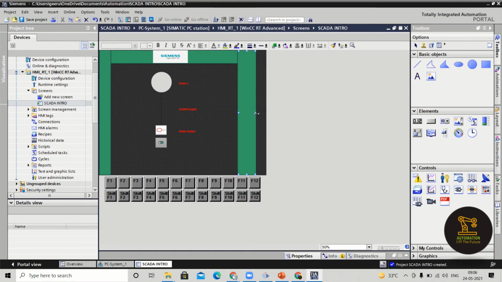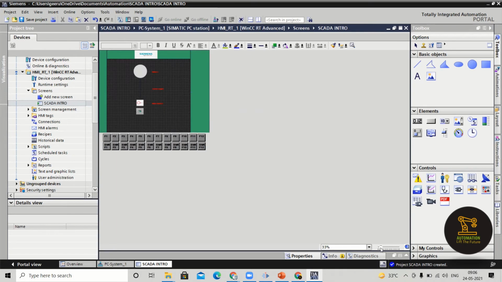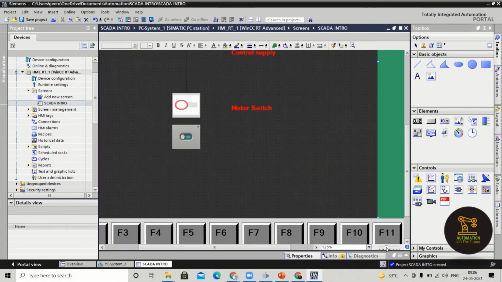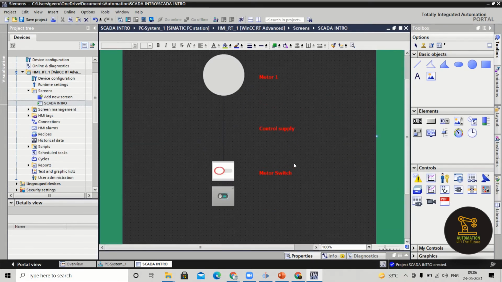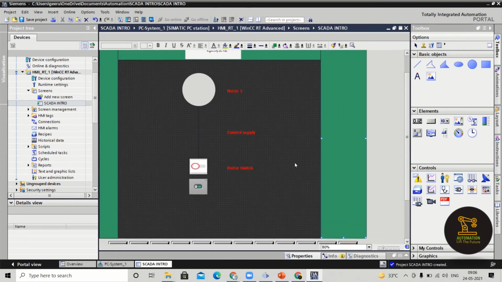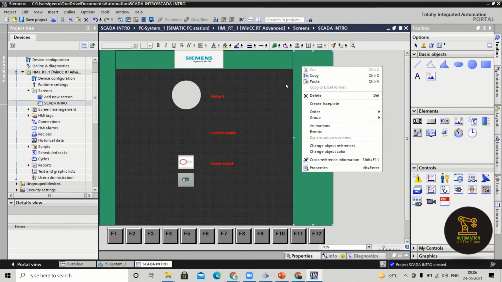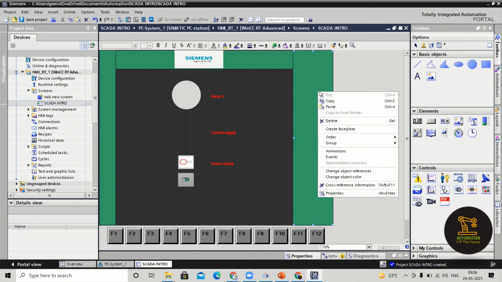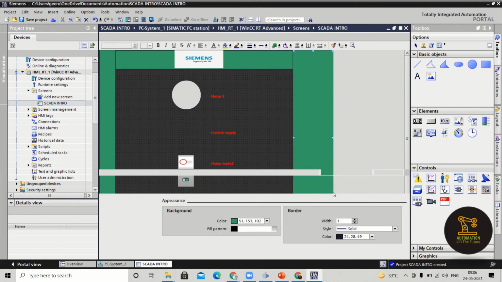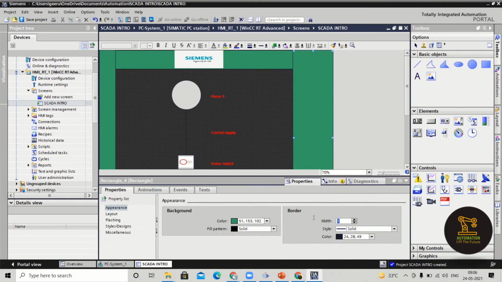So reduce the resolution, make it adjustable as per your screen. Just go for zoom, or you can also do it by using Control and the cursor. See, there are some borders, so that's why you can see some black line. So there is some border to this particular object. Now right click on this, and in the properties we can remove the border also.